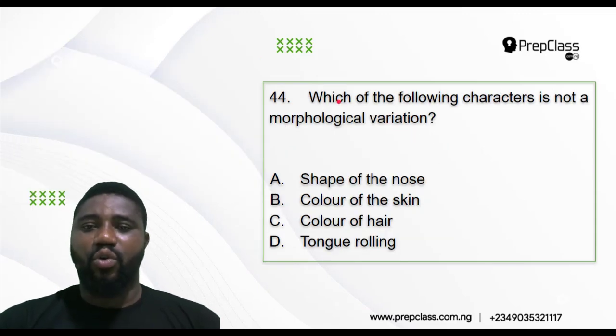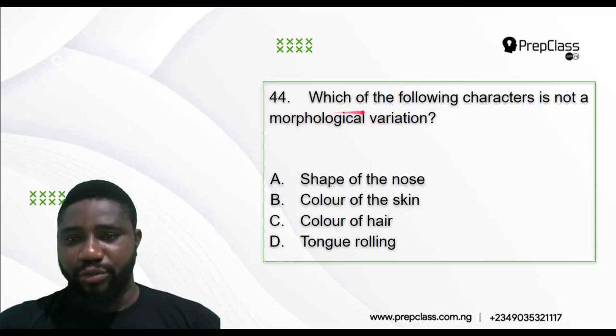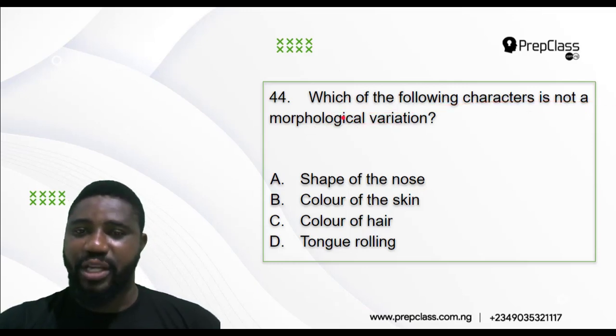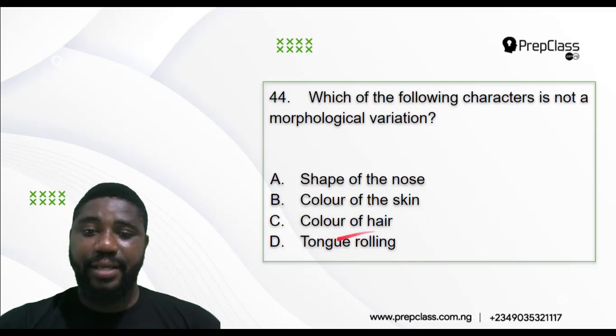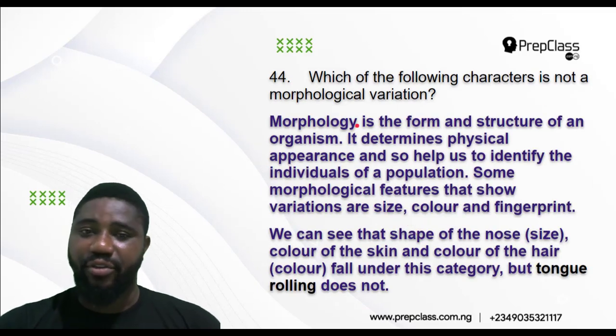44. Which of the following characters is not a morphological variation? A. Shape of the nose. B. Color of the skin. C. Color of the hair. D. Tongue rolling. Which one is not a morphological variation?